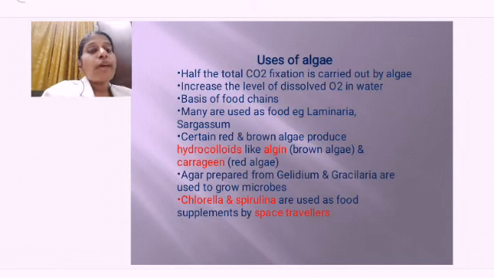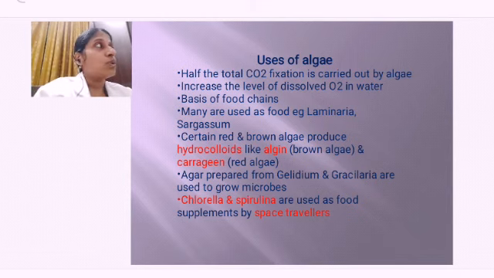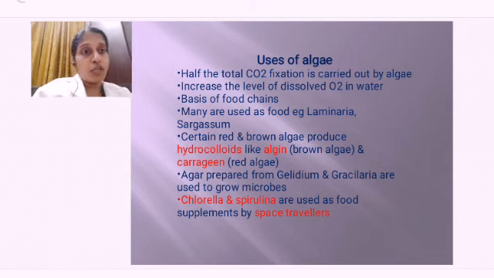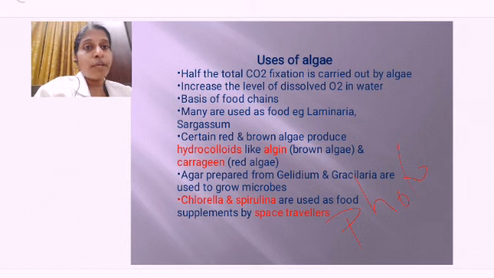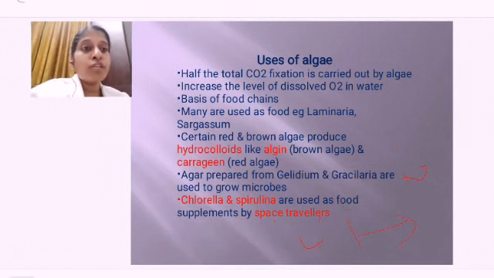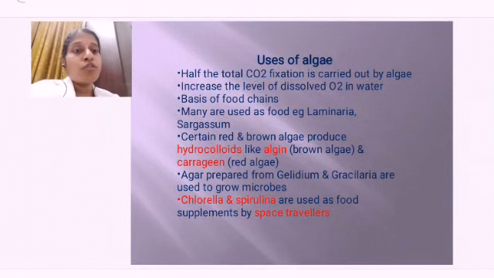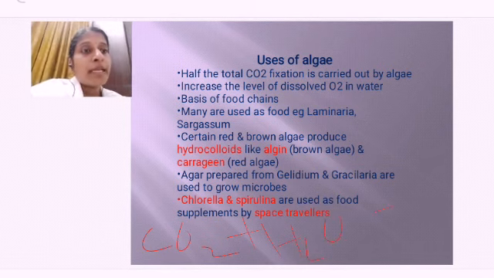Now uses of algae. What are the different uses of algae? So algae, as you know, they are helping in preparing food, isn't it? So they have chlorophyll, so they do what? Photosynthesis. So for photosynthesis, what is needed? Carbon dioxide plus water. In the presence of sunlight and chlorophyll, food is formed, isn't it? So for photosynthesis, what all is needed? Carbon dioxide plus water, and in the presence of sunlight and chlorophyll, we are getting what?